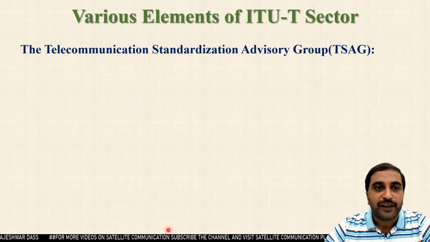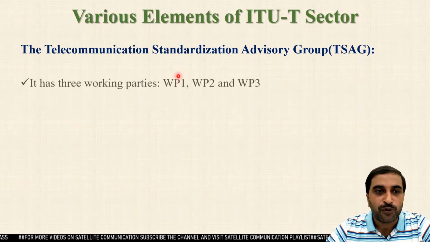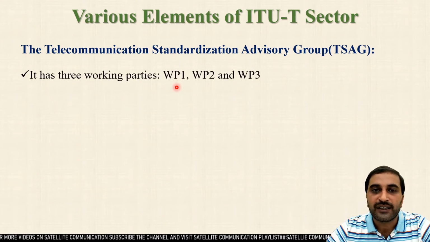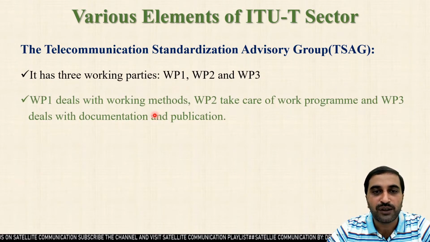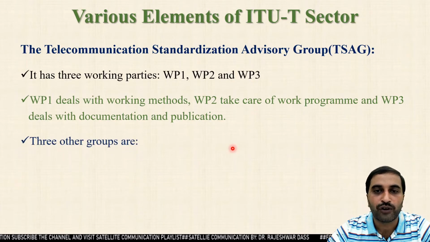Next element of the ITU-T sector is the Telecommunication Standardization Advisory Group, that is TSAG. It has 3 working parties, WP1, WP2 and WP3, and the work is divided among all these 3 parties. WP1 basically deals with the working methods, while WP2 takes care of work programs and WP3 deals with the documentation and the publication of the overall documentation.